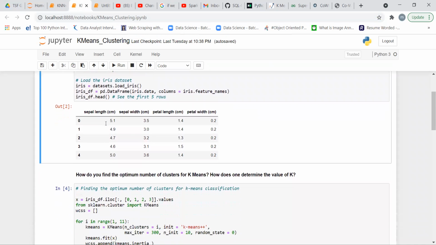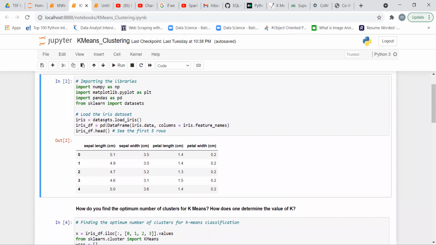Python. Okay, so first what we do, we load the data from the iris data set from the sklearn library, and this is iris equals datasets dot load iris. And then we convert it into a data frame. The columns are defined as the feature names. Suppose that we have a flower data set, and the category of a flower is based on the sepal length, sepal width, petal length and petal width. All the attributes are in centimeters.